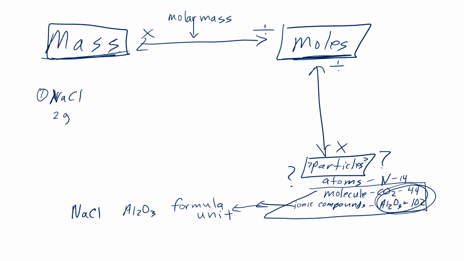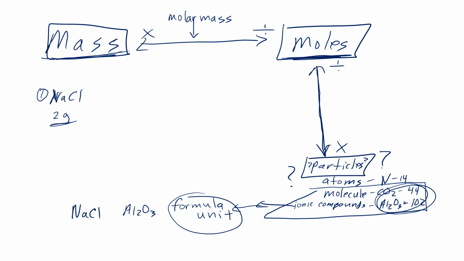Hey, if we have the mass of something, we can find out its moles, and we can find out just how many particles, how many NaCl formula units I actually had there in that 2 grams. How much of it was on the scale? We can actually figure that out, okay? So the first step is going from mass over to moles, so we'll do that.